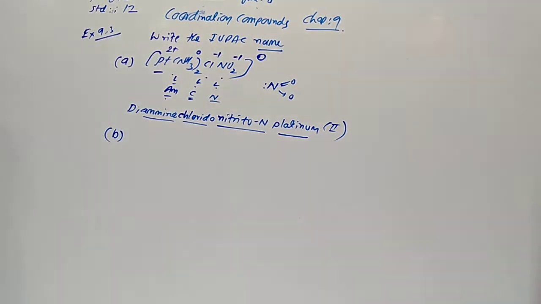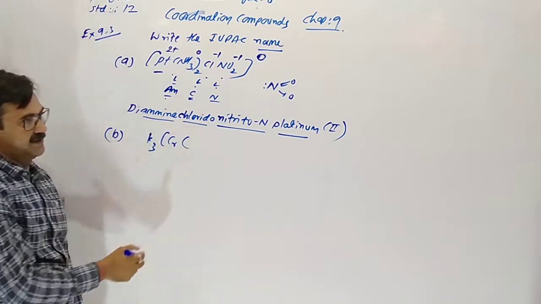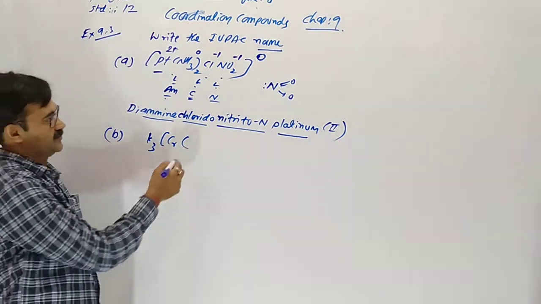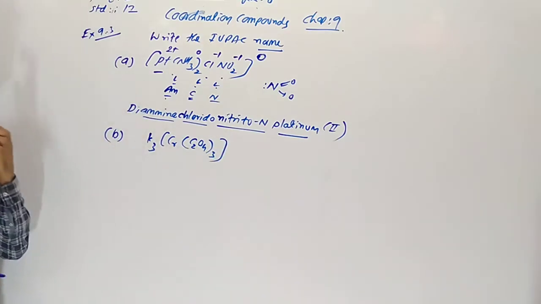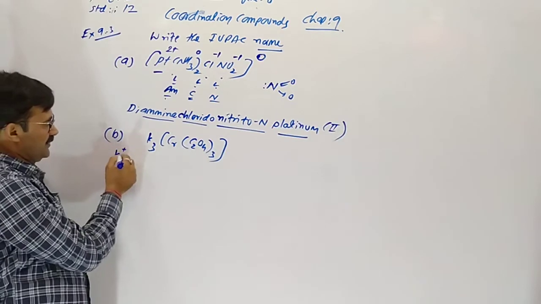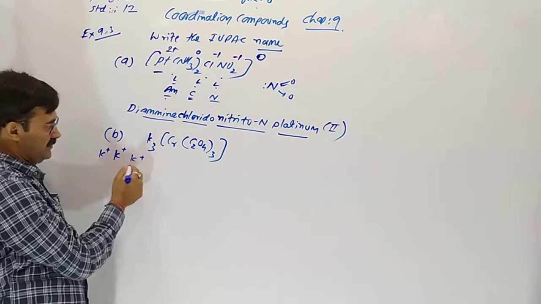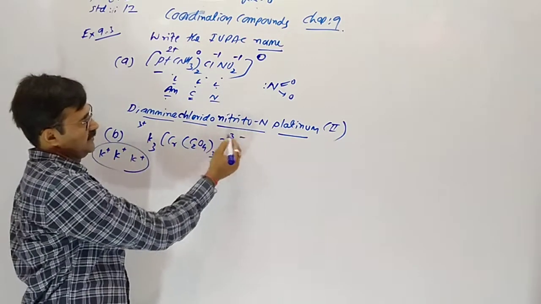Second one: K3[Cr(C2O4)3]. Which one is the counter ion? Potassium. Potassium has charge +1, so 3 has +3. So here the complex will be -3.